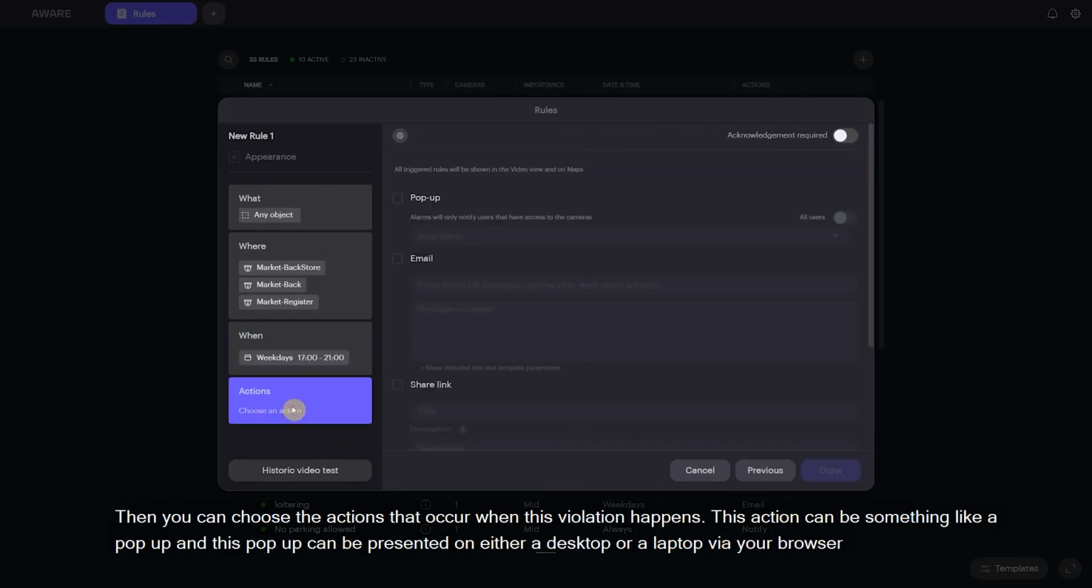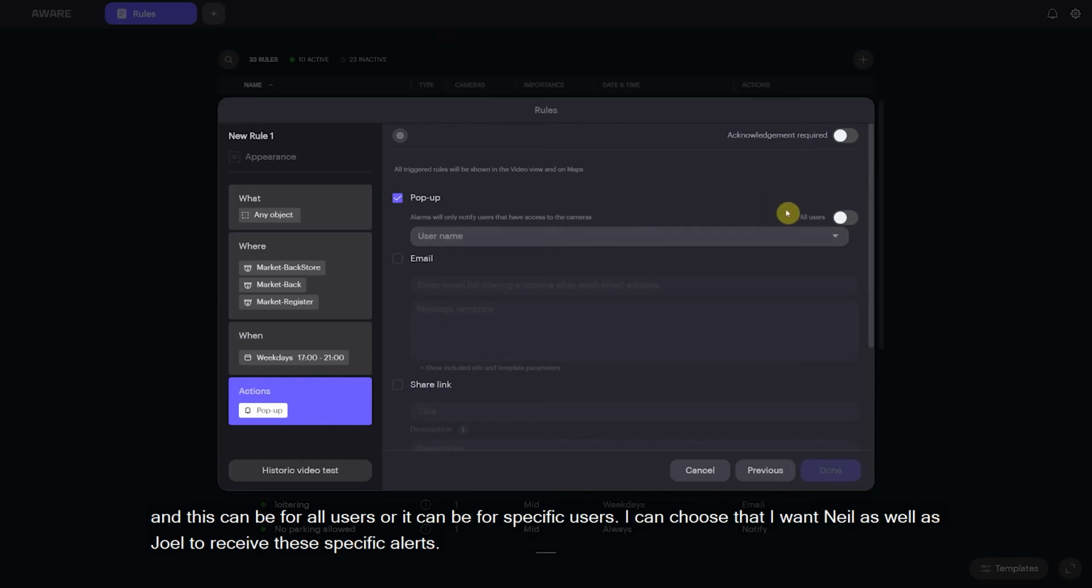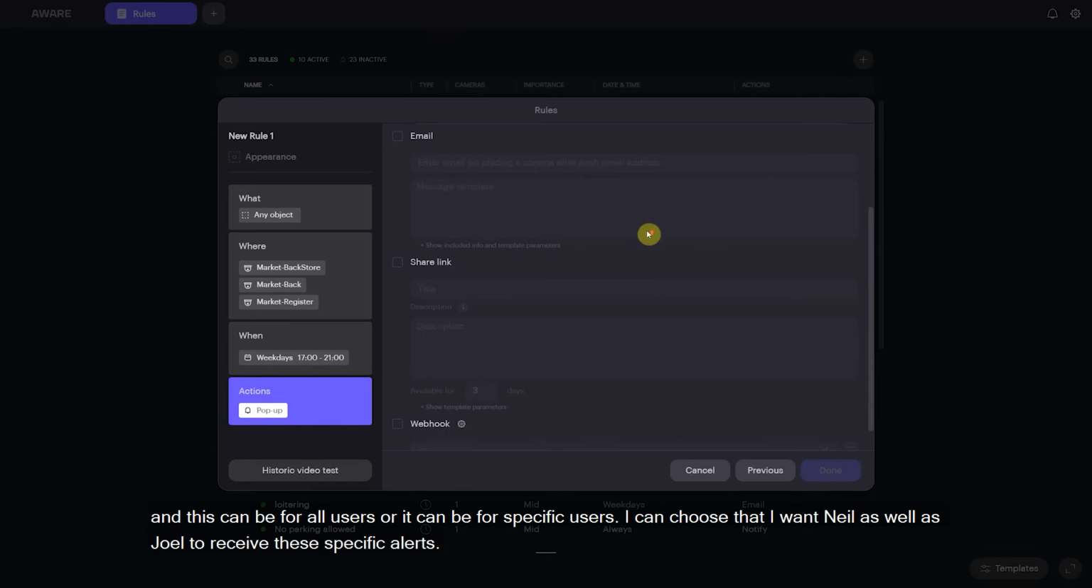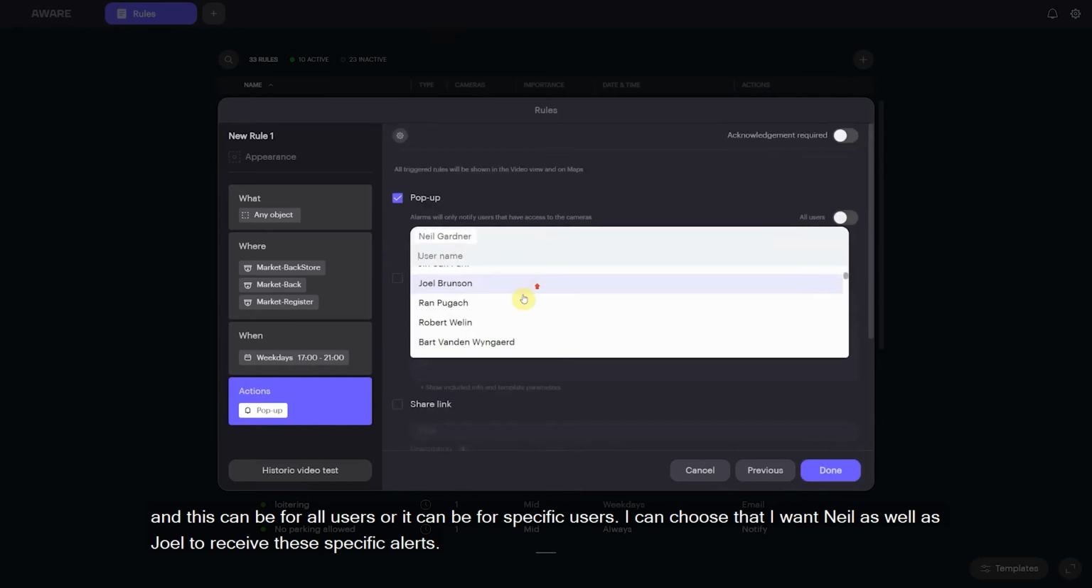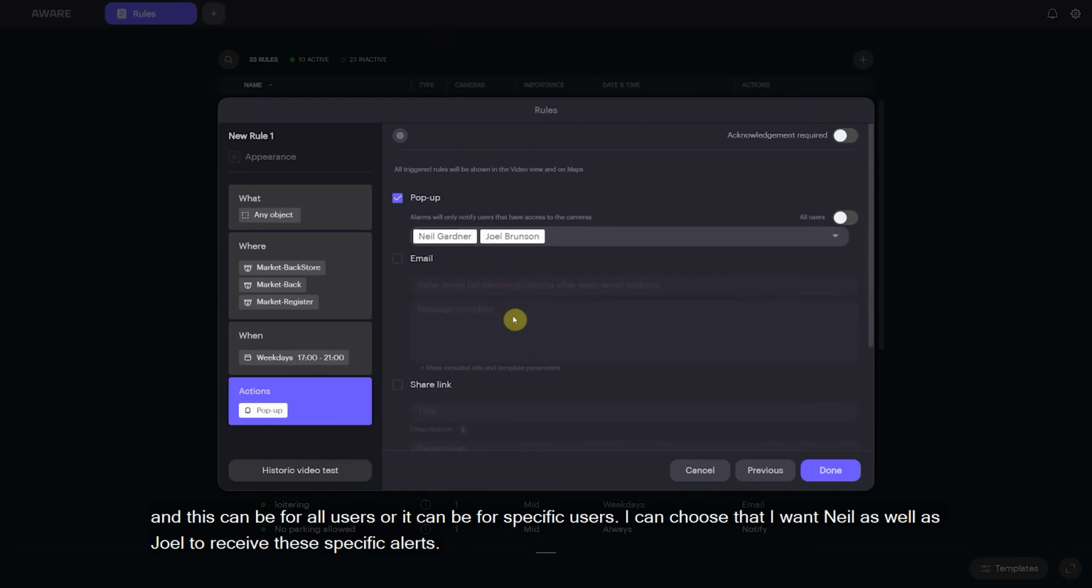And then you can choose the actions that occur when this violation happens. So this action can be something like a pop-up, and this pop-up can be presented on either a desktop or a laptop via your browser, and this can be for all users or it can be for specific users. So I can choose that I want Neil as well as Joel to receive these alerts in particular.